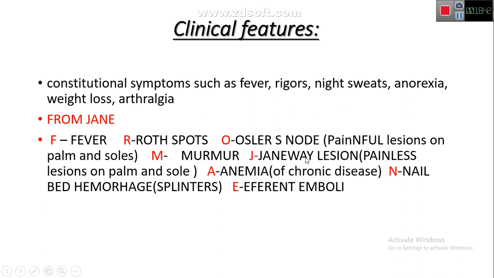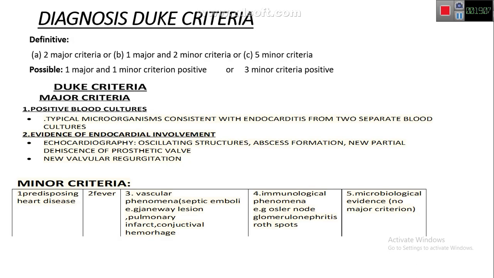J stands for Janeway lesion, painless lesions on the palm and sole. A stands for anemia, anemia of chronic disease, that is normochromic normocytic anemia. N stands for nail bed hemorrhage, which we call splinter hemorrhages, and E stands for emboli that can lead to various complications. So these are the clinical features. Just remember FROM JANE.